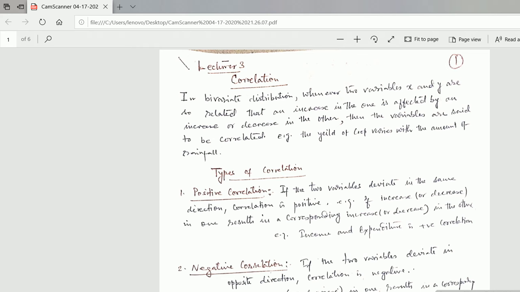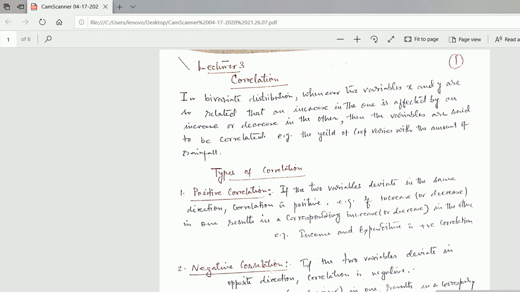Now we will discuss some types of correlation. There are many types of correlation, but in very effective terms I can say three. The first one is positive correlation. What does it mean? If the two variables deviate in the same direction, correlation is positive.